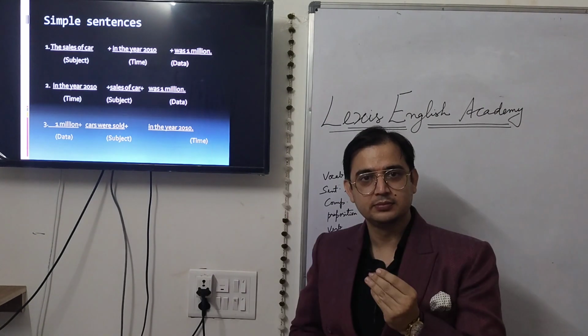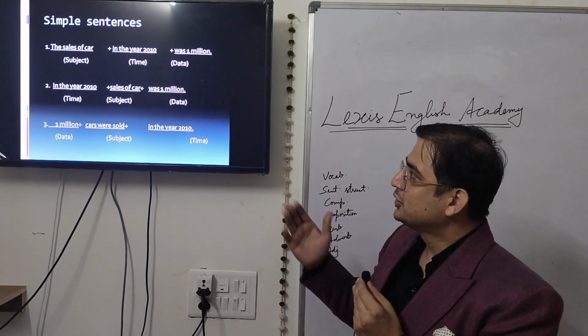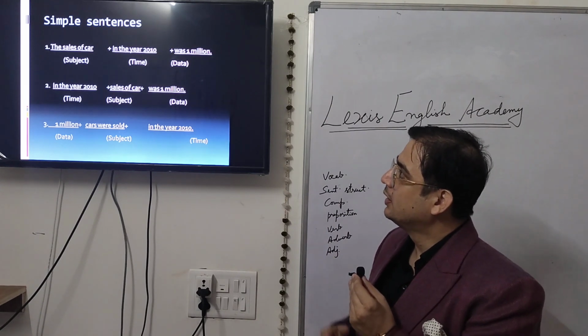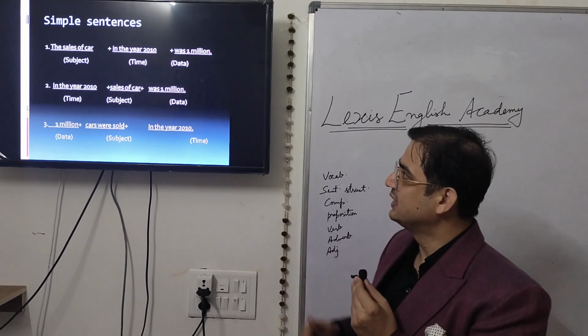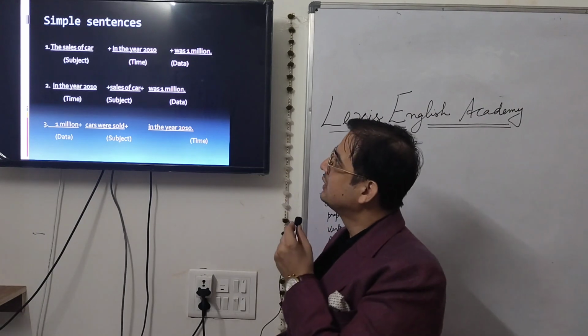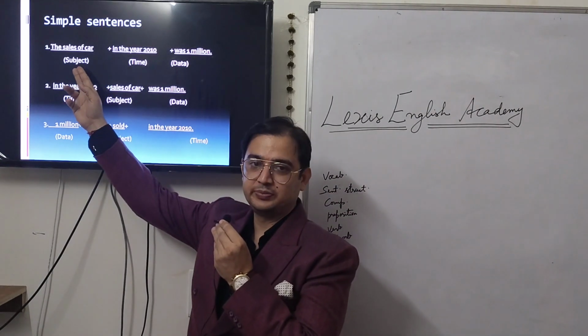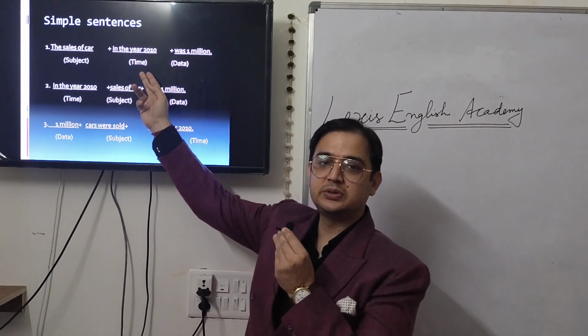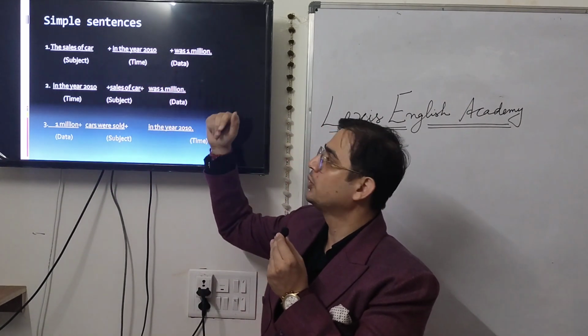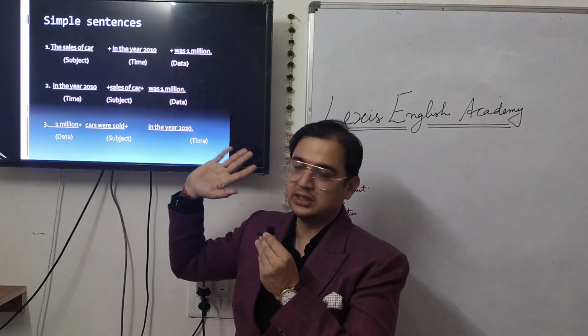Here you can see, dear students, 3 elements are present in this sentence. The sales of car in the year 2010 was 1 million. The sales of car is the subject. In the year 2010 is the time, was 1 million is the data. So all 3 elements are there.